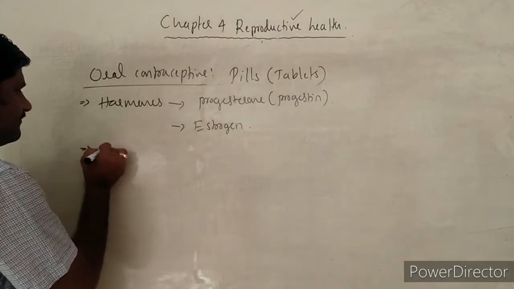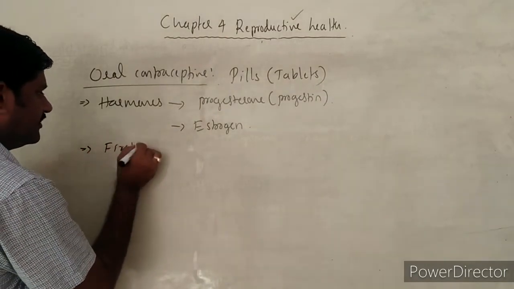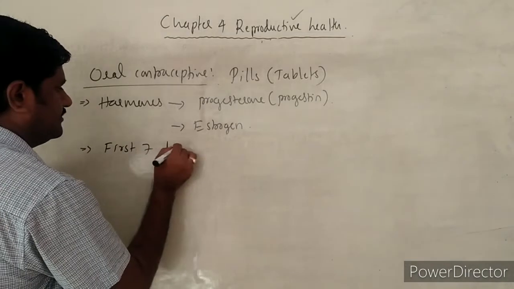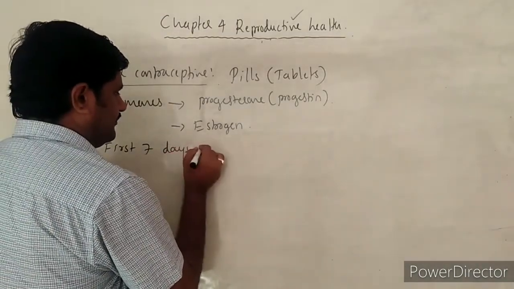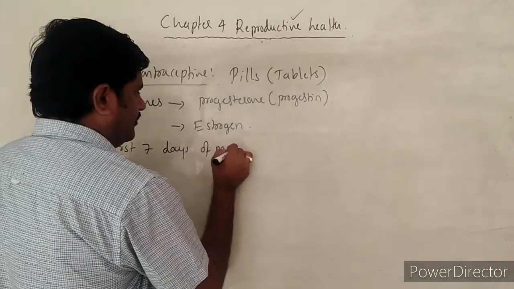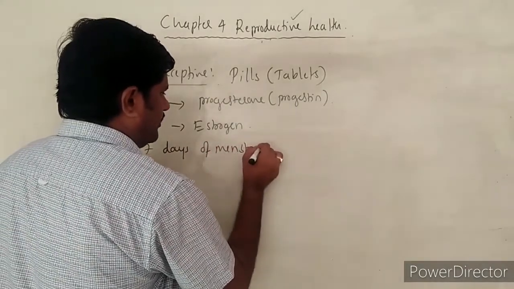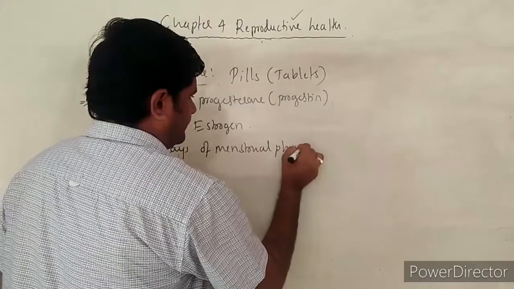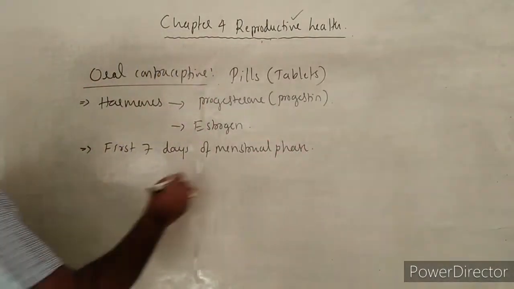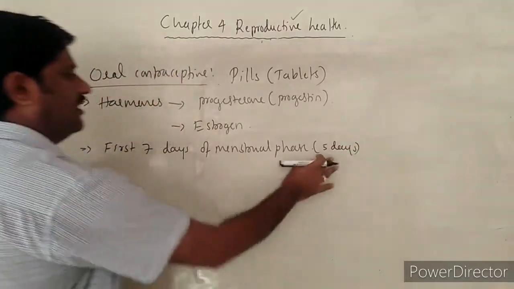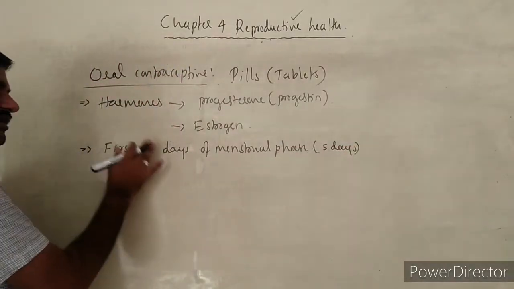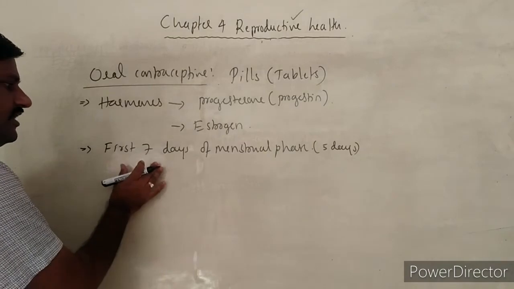Except the first 7 days of the menstrual phase, right? The menstrual phase occurs for 5 days itself, and after these 5 days, 2 extra days are taken into consideration.